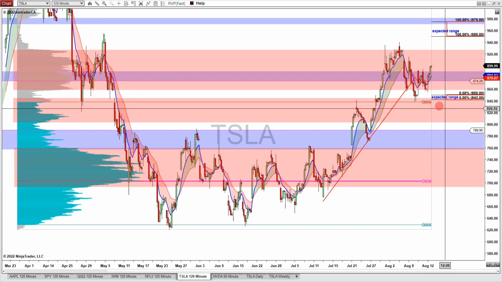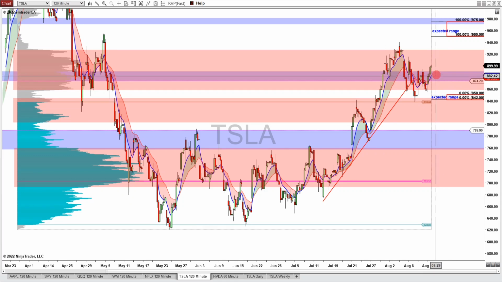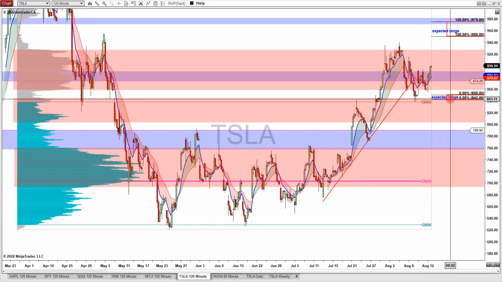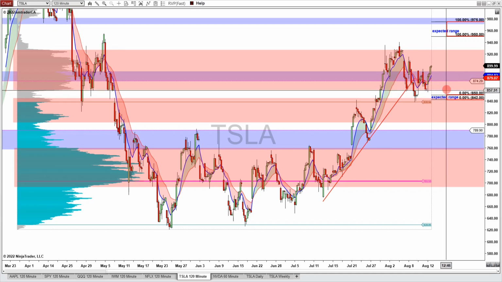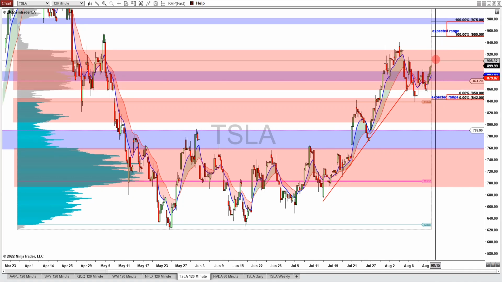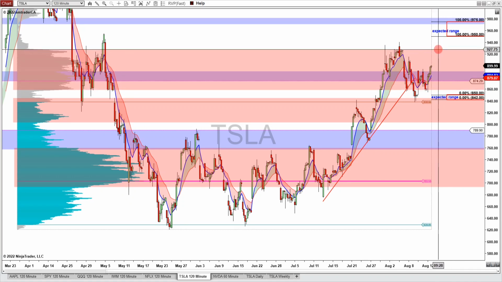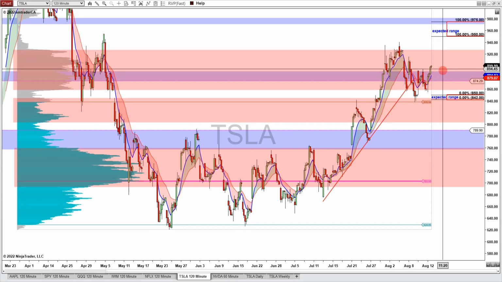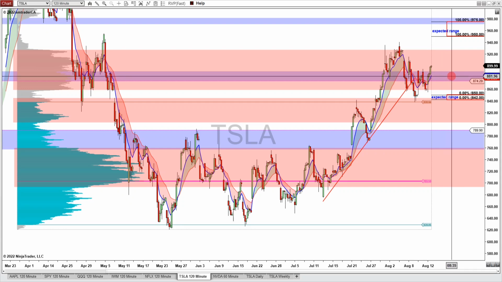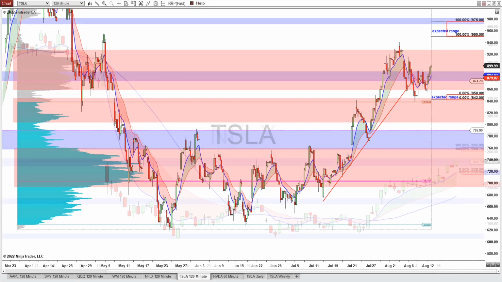Now, my downside scenario is for the price to move down below this high volume zone and come down and tag this lower range of the expected move, then bounce back inside of this high volume zone. And my upside scenario is for it to move up to this high volume zone upper edge, then reverse back down and come back to the support resistance zone near the 890 level.